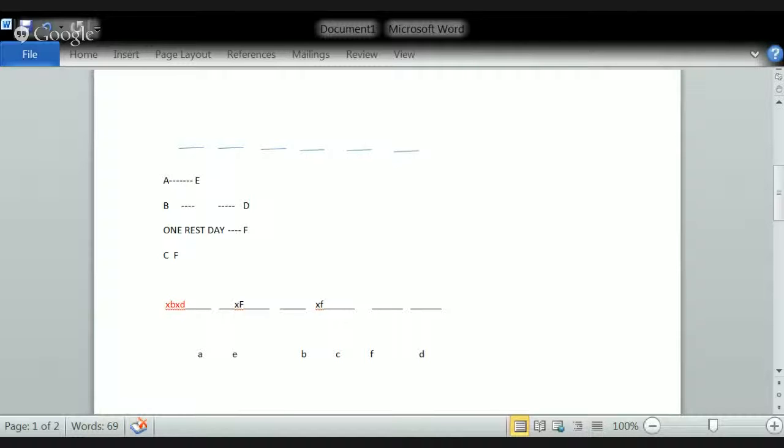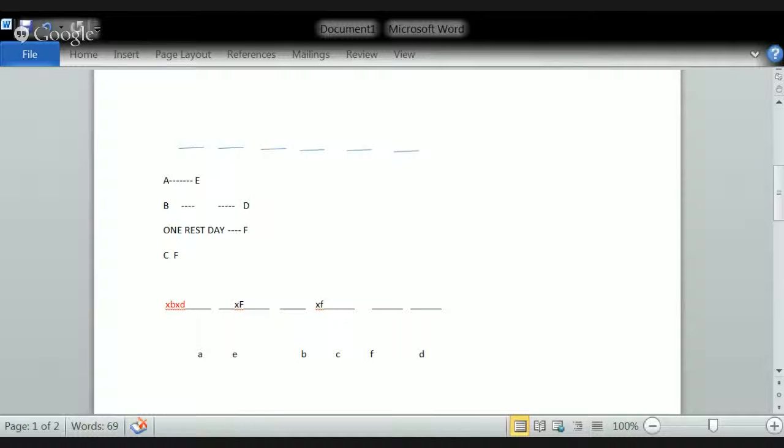Hope you understood the problem. See, this is according to the conditions what we have done. Now, shall we answer the questions which are below? Okay. Which of the following is a correct sequence of discussion on the topics, including the rest day?